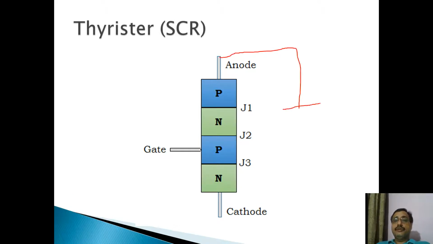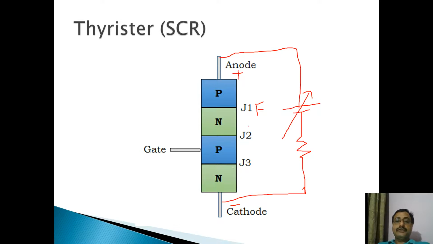So we connect a variable voltage source in series with some current limiting resistor, and I connect these two things like this. This is a variable voltage source. Now anode is positive and cathode is negative. For now gate is left open. Now what will happen then? This positive terminal is connected to the p-type semiconductor and negative to this n-type semiconductor. So this p-n junction is forward biased. Junction J1 is forward biased.